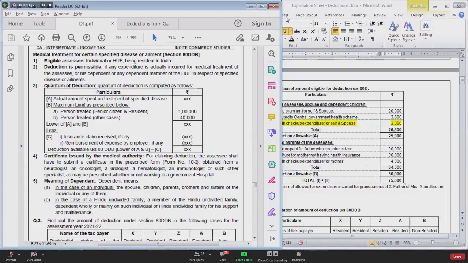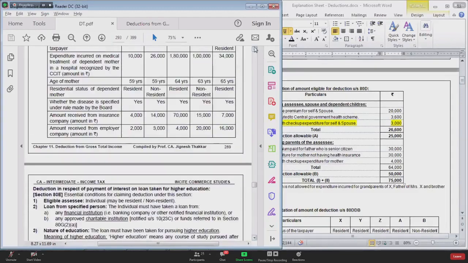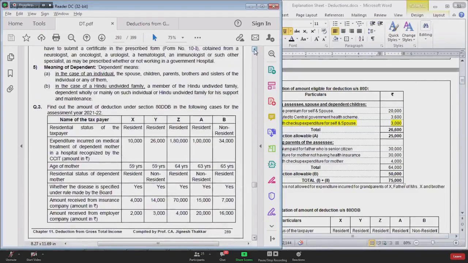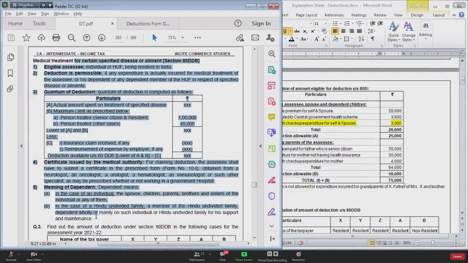Because the 80 DDB, 80 double D, 80 U, these 3 sections should be covered in the same lecture. So let us cover this section today, 80 DDB, and then we will solve question number 3 and then we'll wind up. Solving question number 3 will not take more than 5 minutes. Explanation of this will take around 12 to 15 minutes. So we need to extend by 15-20 minutes. Are you all okay with that? You don't have second lecture, na?